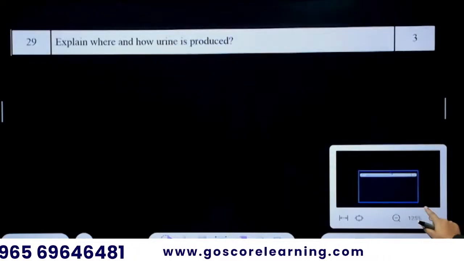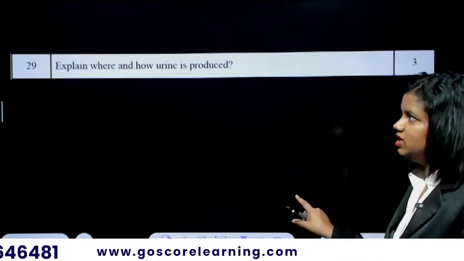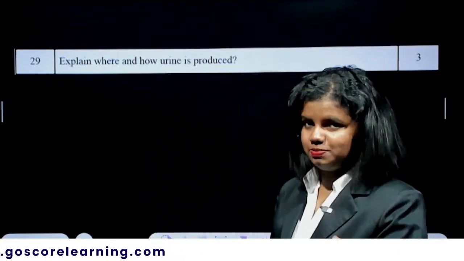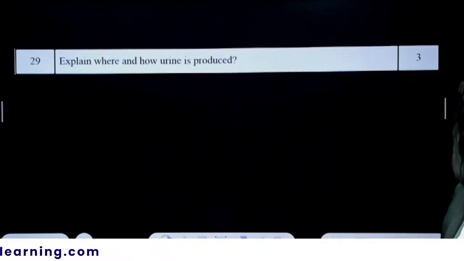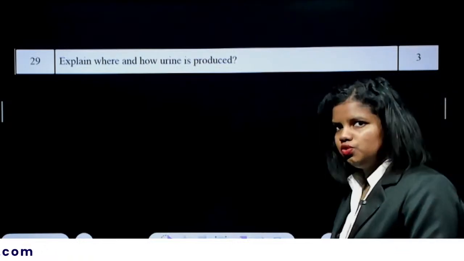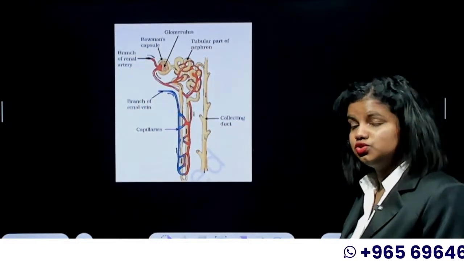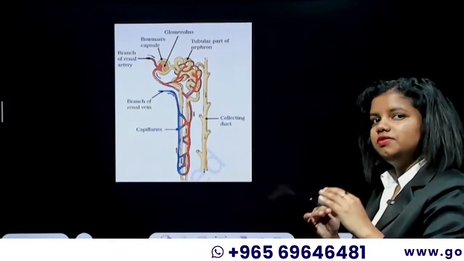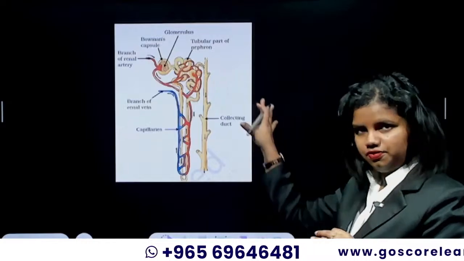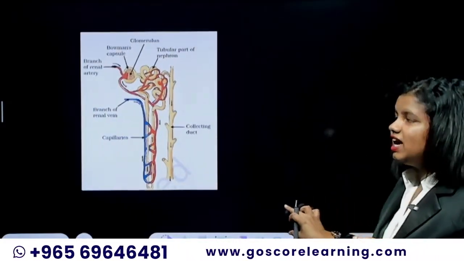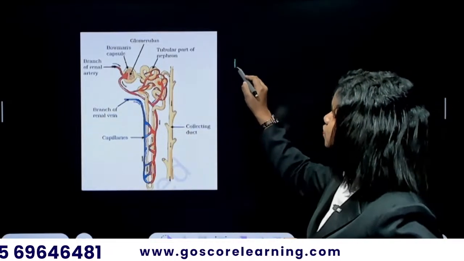Now, this is the last 3-mark question, where they're using the chapter Life Processes, excretion especially. Explain where and how urine is produced. So, urine is an excretory product, right? It's a nitrogenous excretory product that will be produced through your kidney, right? The structural and functional unit of the kidney, which is a nephron, is the part where the urine would be formed. And there you basically have to explain the 3 steps of urine formation.